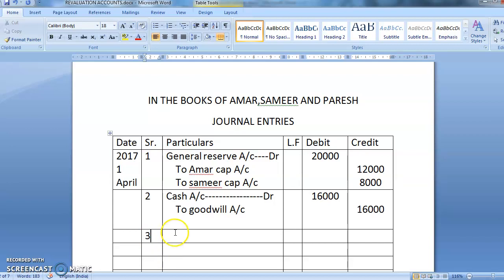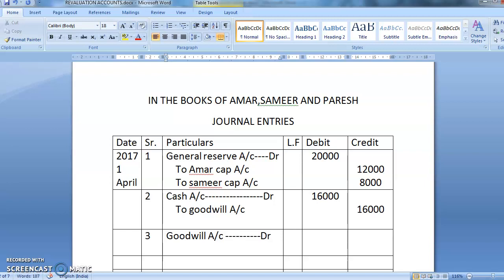So I'm going to write here the journal entry. What will be my journal entry? Goodwill account debit. Come on, tell me, the goodwill belongs to the old partners.